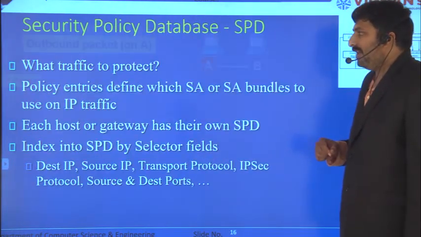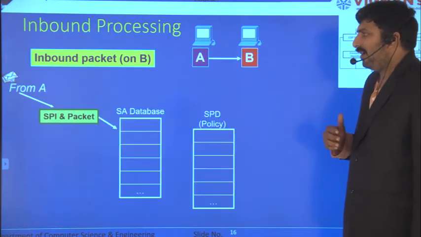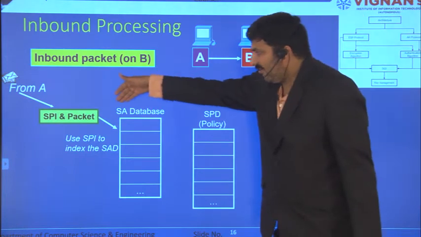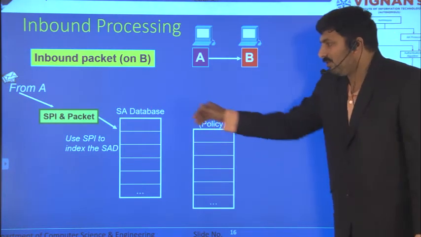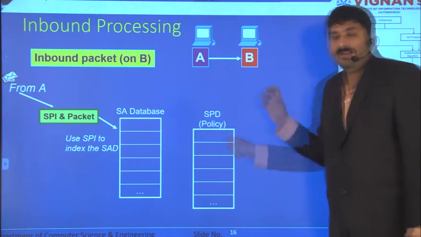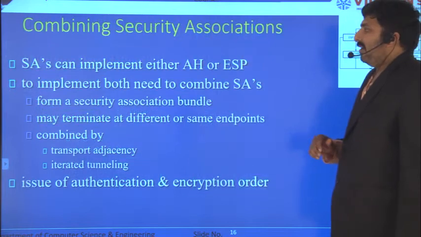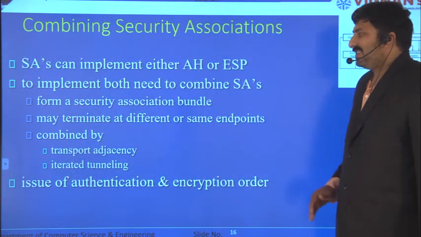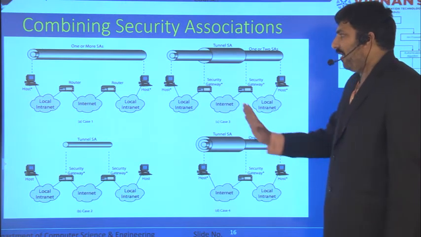Okay, so this is how you will be processing. Already we have seen this. So you have two things, the security association database and the security policy database. These two are important. What I have to do will be there in the security policy database. And you can also combine security associations. You can also have a combination of security associations. So this is how you can combine.